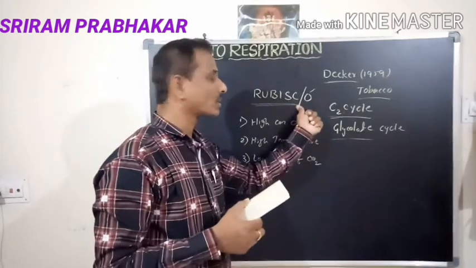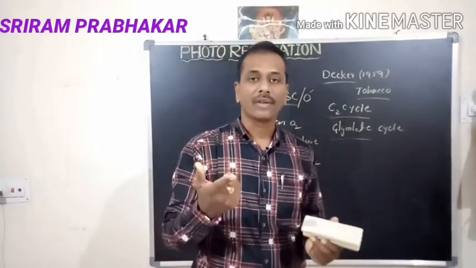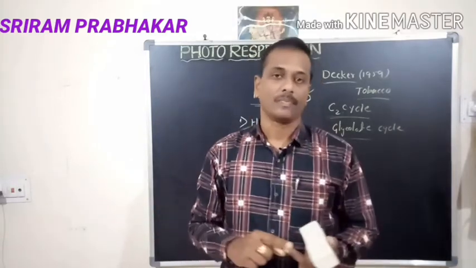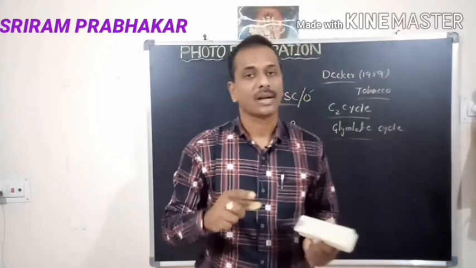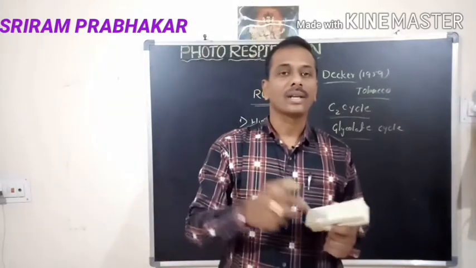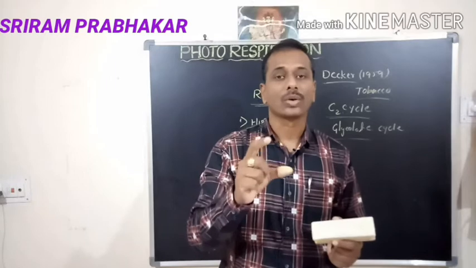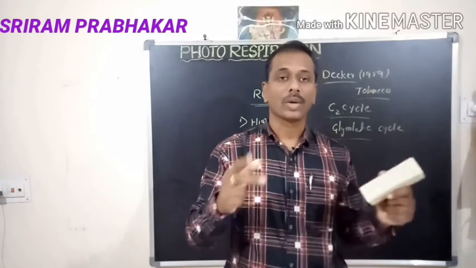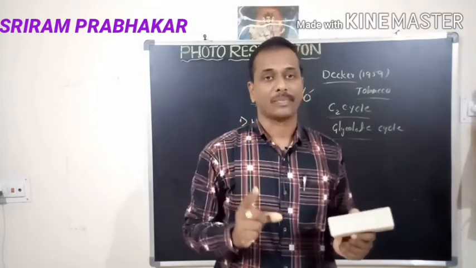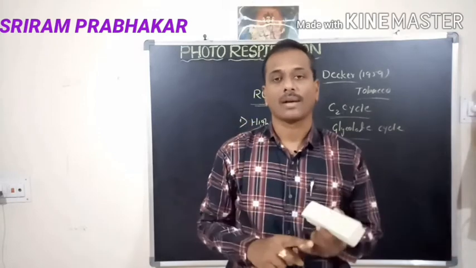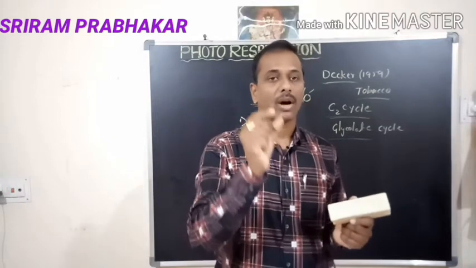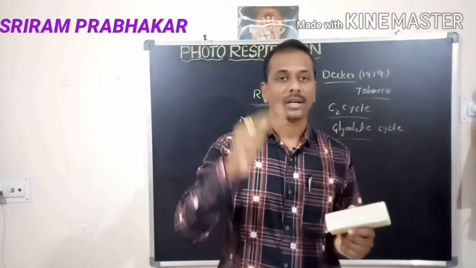What about Rubisco? We know that when the carbon dioxide is at a high level, it acts as RuBP carboxylase, which gives the C3 cycle. In the C3 cycle, carbohydrates are synthesized. But when the oxygen levels are high, that means the plants grow in a tropical region or high temperature area, in those times the C3 plants close the stomata. When the stomata are closed, the carbon dioxide transportation is decreased.